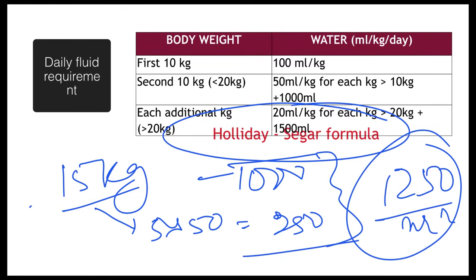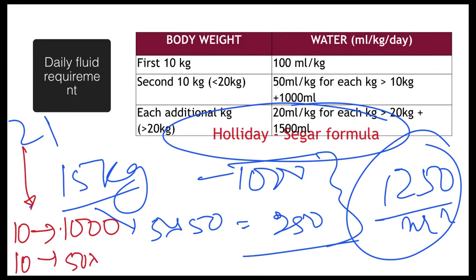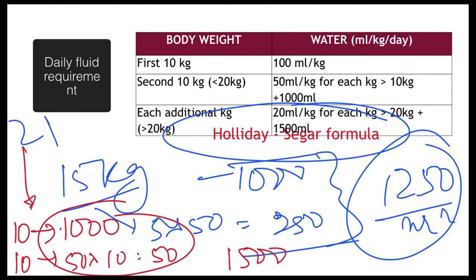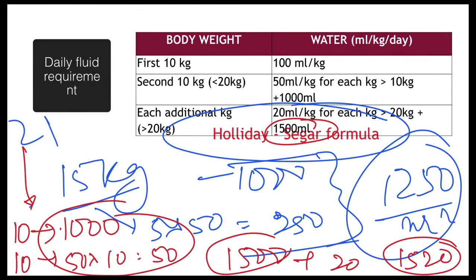For a child who's 21 kg, for example, for the first 10 kg, we calculate the fluid requirement as 100 ml per kg. So that becomes 1000 ml. For the next 10 kg at 50 ml per kg, it will be 50 into 10, that will be 500 ml. So it will become 1500 ml. On top of that 1500 ml, the child has 1 kg extra. So that will become 20 ml for that extra kg. So that child will have a fluid requirement around 1520 ml per day. So depending upon the weight of the child, the daily fluid requirement is calculated. That has to be given irrespective of the diarrheal losses that he is having.